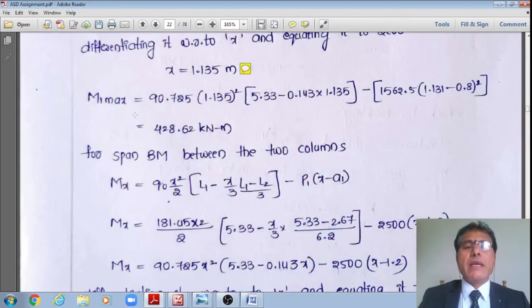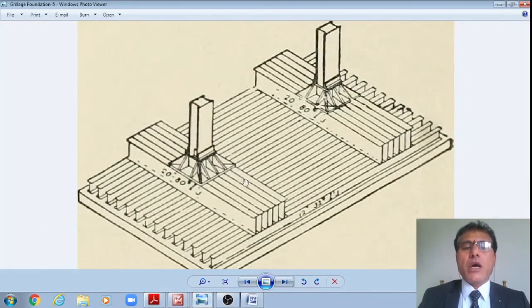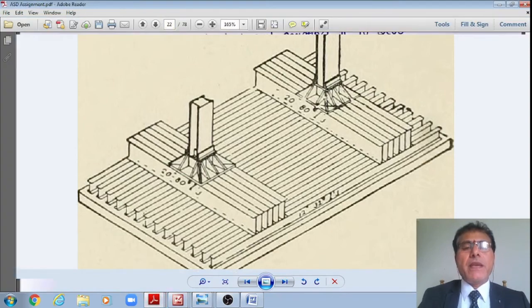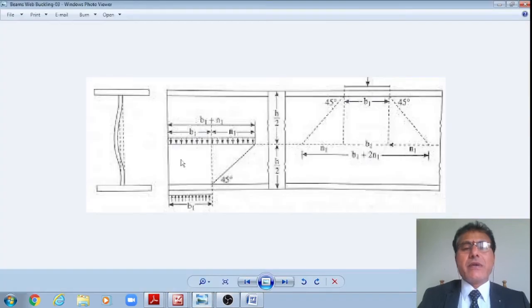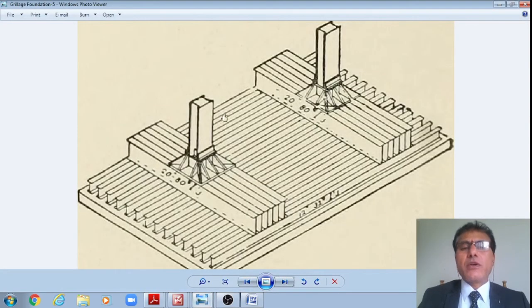This is the cantilever bending moment or negative bending moment, right? Between the two columns is the positive bending moment. The cantilever bending moment will go to the bottom, then positive bending moment, then once again cantilever bending moment. That is how the bending moment varies. Then I'll find the positive or sagging bending moment by considering a section at a distance x from the left end, anywhere between these two columns.